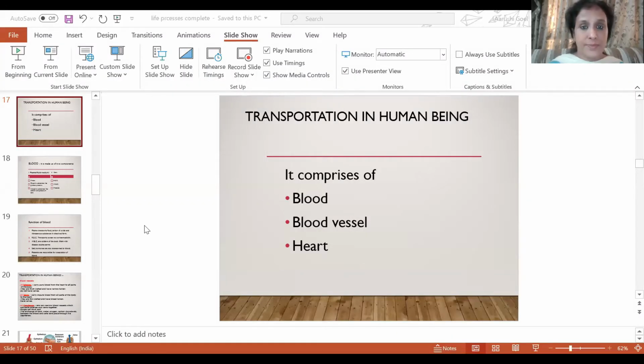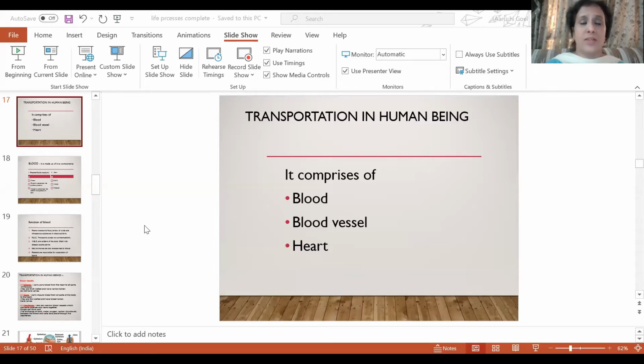Similarly, oxygen is coming to the lungs, and from the lungs, it has to be carried to each and every cell of the body. And similarly, the waste material, carbon dioxide, needs to be collected from all parts of the body. So it is quite obvious that we need a transport system in our body, which can perform all these functions. So today we will do transportation in human beings.